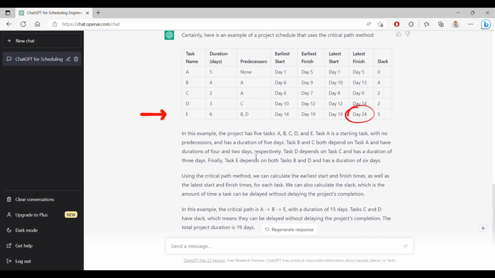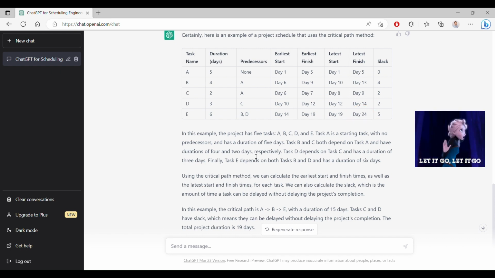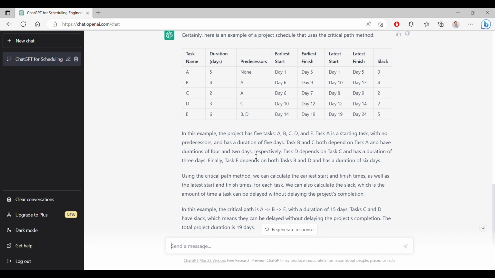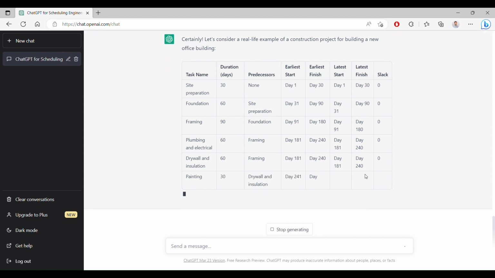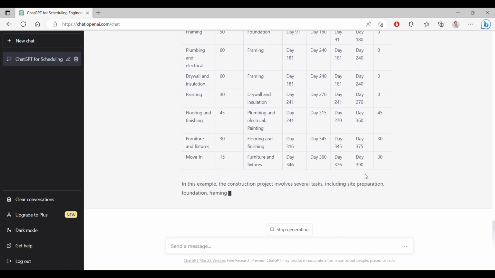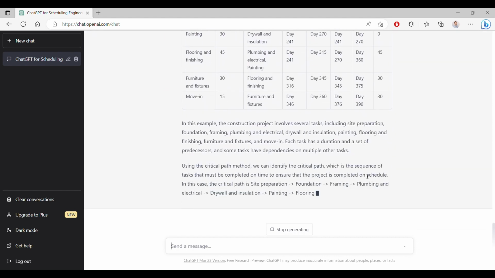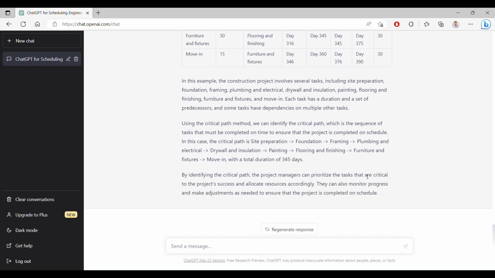Going in more detail, it seems the late dates are not correct. I would expect to have the last task late finish equal to the early finish. However, we will let it go for now. Let's make it a bit harder on ChatGPT. Let's ask it to provide us a real-life example schedule. So ChatGPT chose to present a schedule for the construction of a new office building. It gave us a nice set of activities with well-defined predecessors.